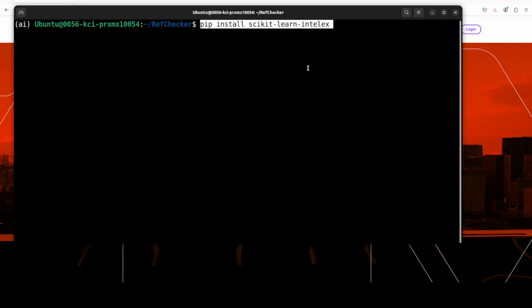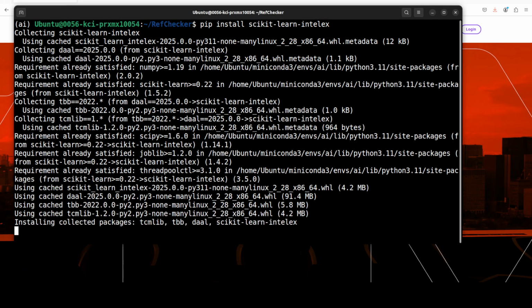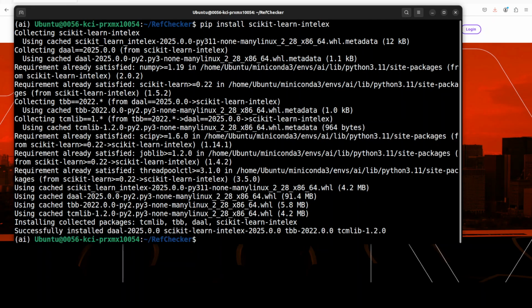RepC is the replication and entailment pattern checker, a component of RefChecker that evaluates the accuracy of generated responses by checking for replication and entailment patterns. So let's wait for it to get installed. That is done. Let's clear the screen.